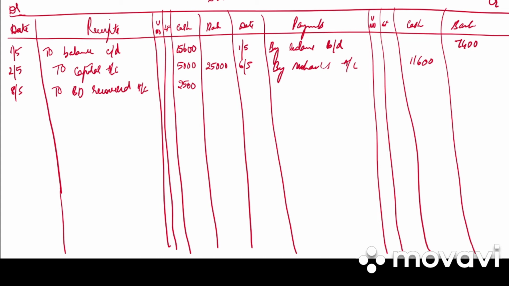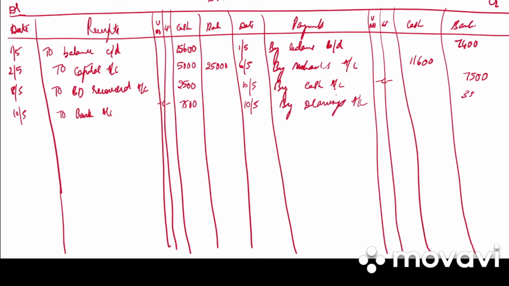Then on 10th, cash the check for 7,500. So by cash account, contra entry in the bank column 7,500. To bank account, contra entry in cash column 7,500. Then due for household expense and income tax. So again on 10th we have by drawings account. How much is it? 3,800.